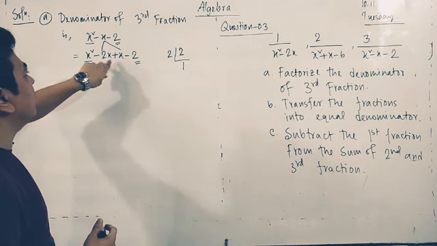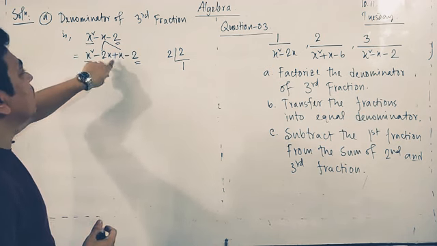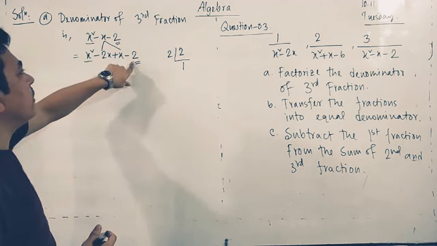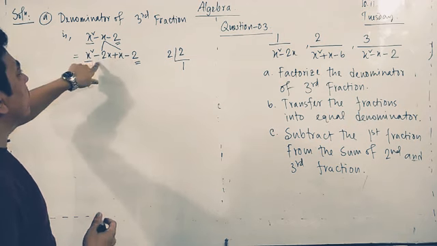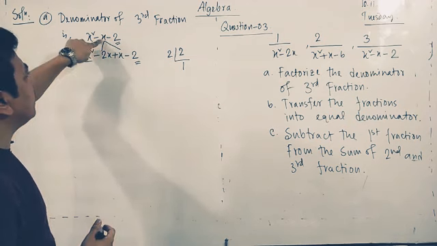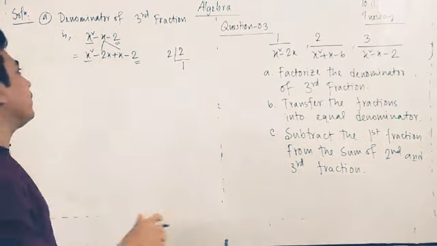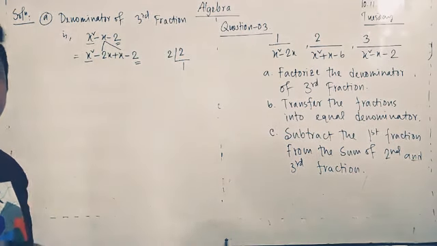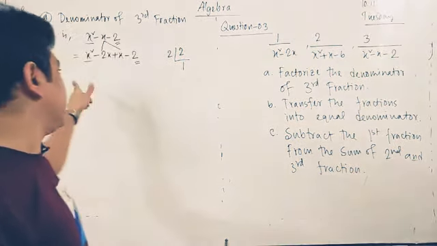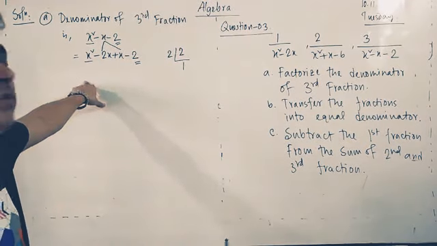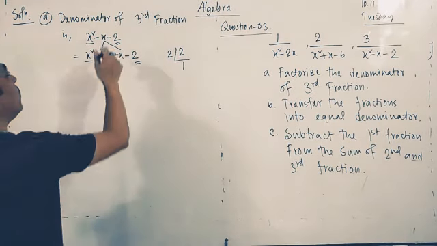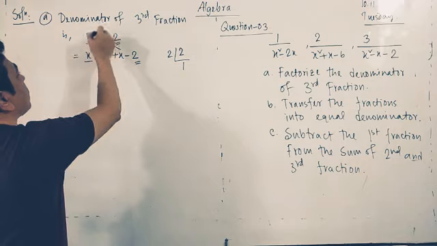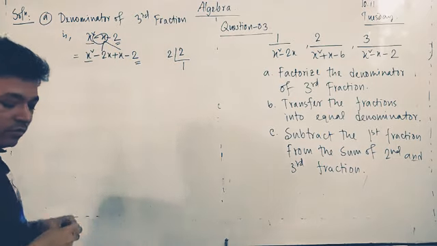If we multiply minus 2 into 1, we get the third term. If we add minus 2x and x, we get the middle term. This is the proper way. That is why this kind of factorization is also called middle term factorization, because we are working only on the middle term.